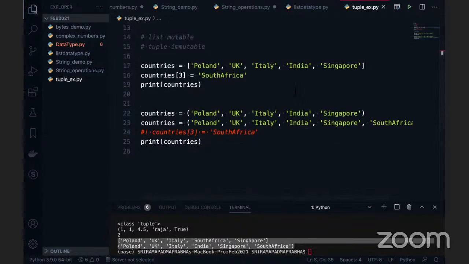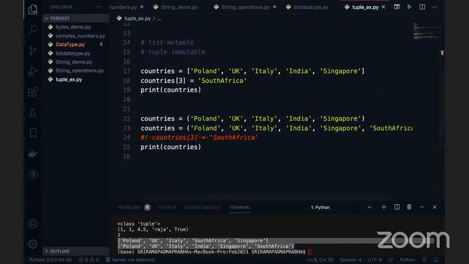So just remember, guys, tuple item assignment is not possible in the given tuple. That is where we can say the value cannot be modified. The object cannot be modified. When an object is not modified, that nature is called immutability. When the value can be changed, that is called mutability. So list is mutable and tuple is immutable.